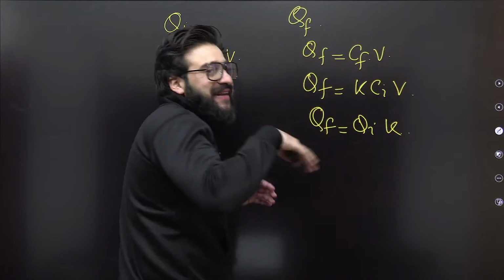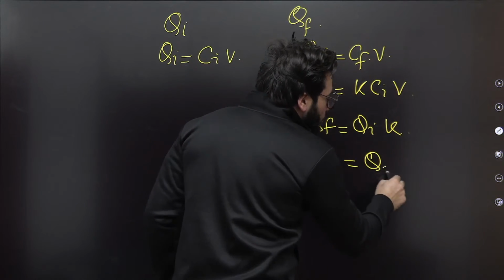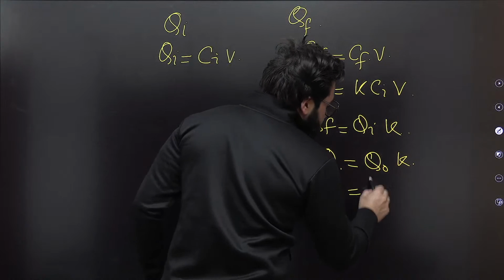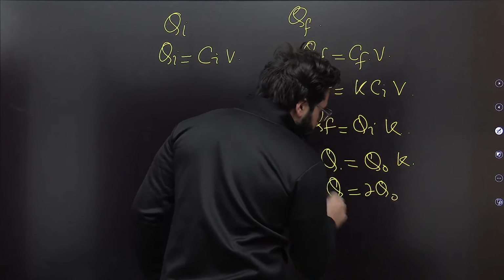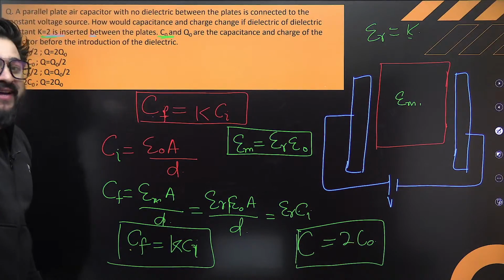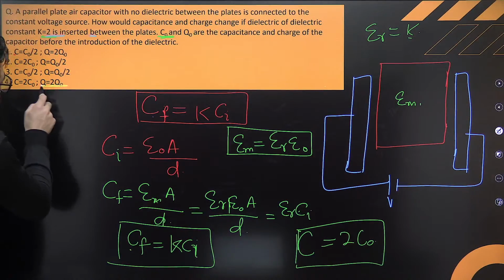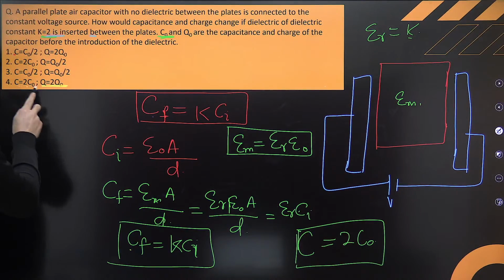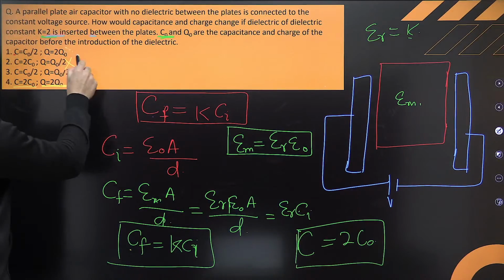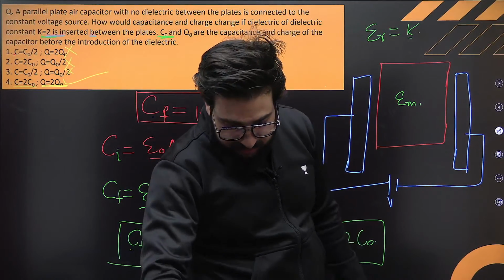So what is finally charge? I say, for example, Q. They are mentioning Q. Initial charge is Q naught into this K. What is K? K is given as 2. So can I say final charge will be twice Q naught? So what is the correct option? So charge will be increased by dielectric constant times initial charge. So Q is equal to twice Q naught. C is equal to twice C naught over here. So this is not the correct one, not this one, not this one. This is the correct one. I hope this is clear to you. Everybody?